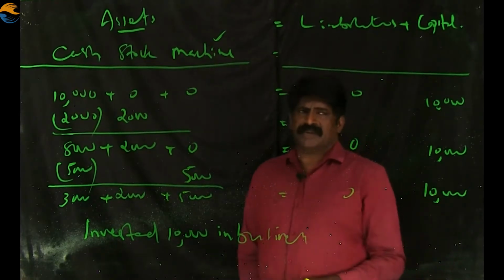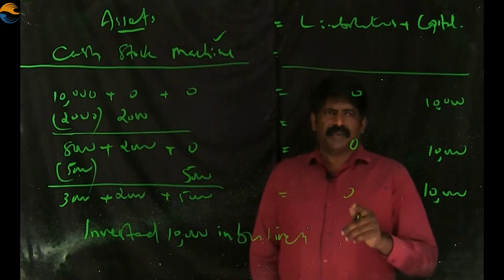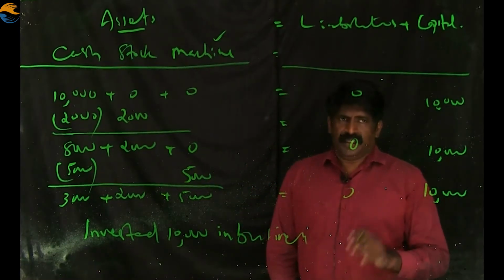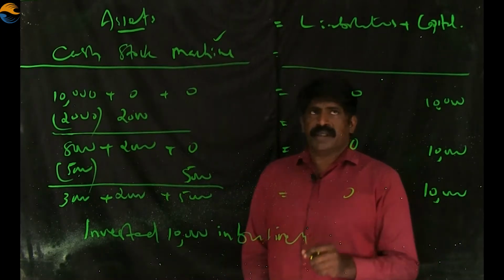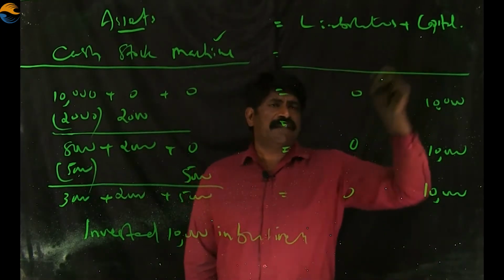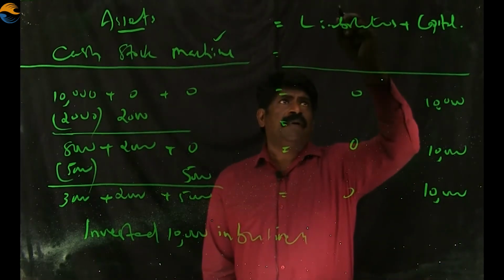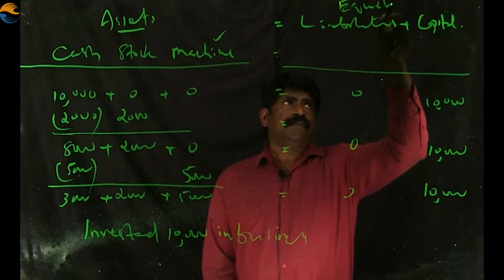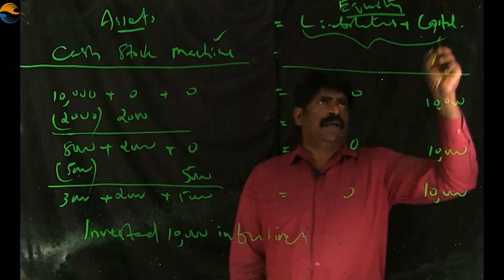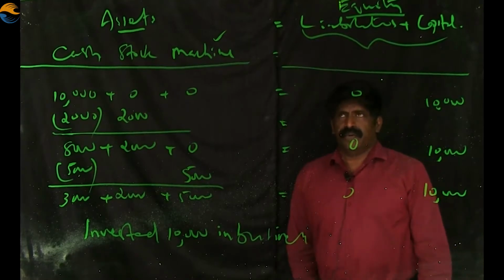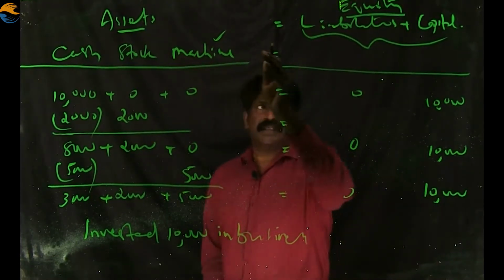If it is not satisfying the equation, definitely some error has crept in. Otherwise, this will always be equal. One more thing, liabilities plus capital is commonly called equity. So we can shorten this equation as assets equal to equity.